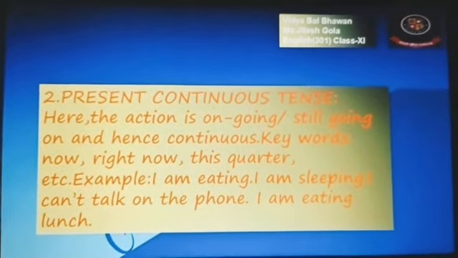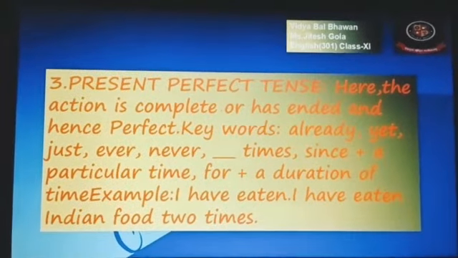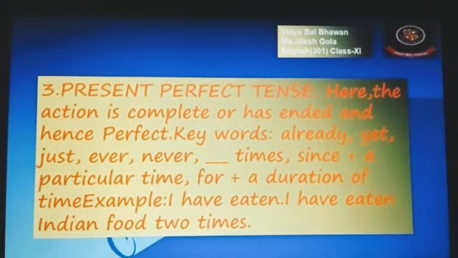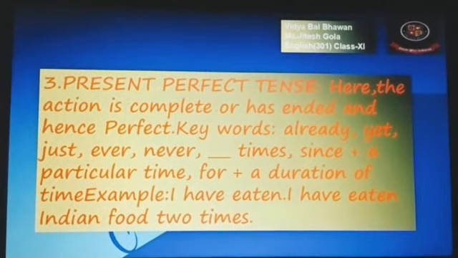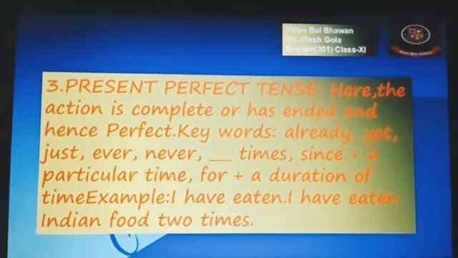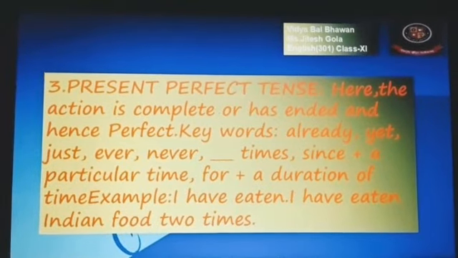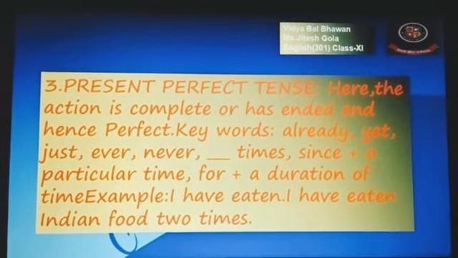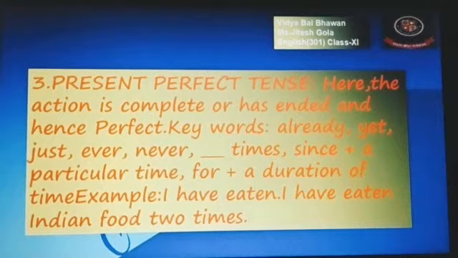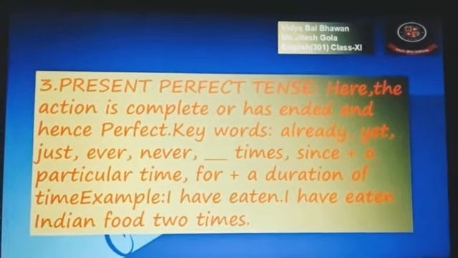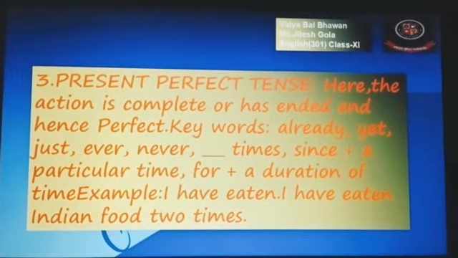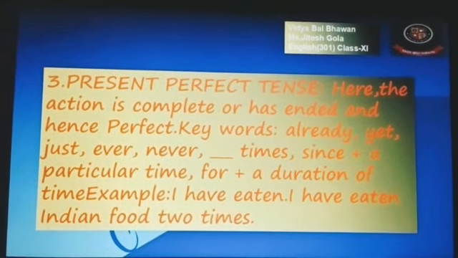Then next we'll move to present perfect tense. Here the action is complete or has ended, and hence perfect. Just now it has completed, that's why it is present perfect tense. Keywords are already, yet, just, ever, never, times, since, and a particular time period can be there.